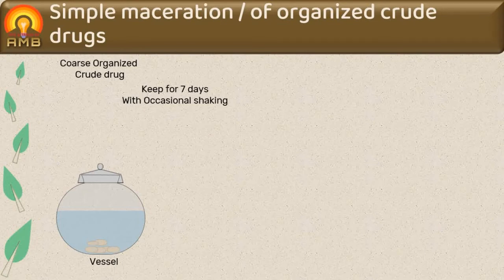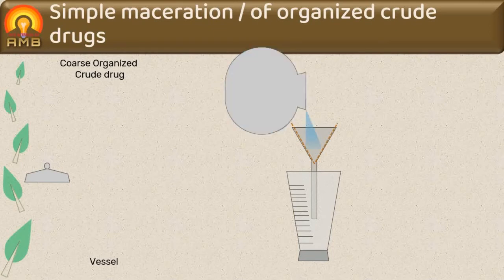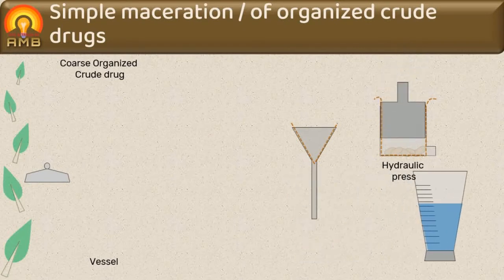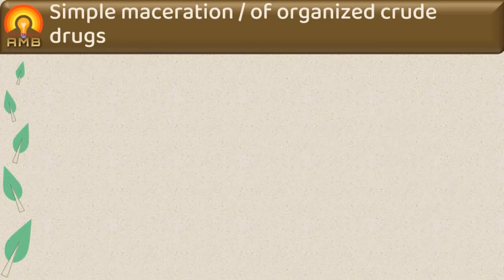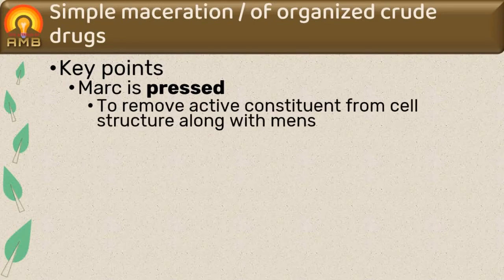After 7 days, liquid is strained and mark is pressed in a filter press or hydraulic press or hand press, or squeezed out in a small muslin piece. Expressed liquid is mixed with strained liquid and filtered to get clear liquid. Filtration is necessary to remove insoluble cell matter obtained during pressing of mark. Mark is pressed in this maceration process to remove active constituents and menstruum present inside the cell structure.